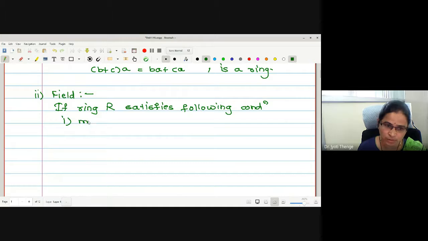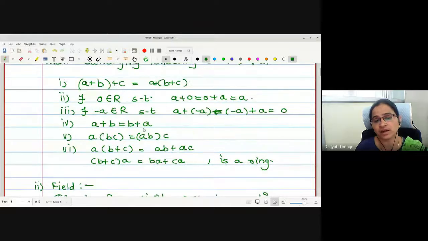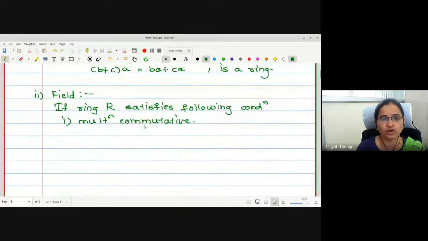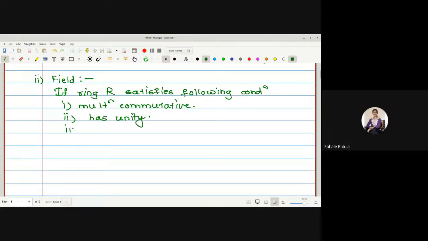What is first? Multiplication is commutative. Why am I writing multiplication commutative specifically? Because addition being commutative comes under the definition of a ring itself. So this is a commutative ring, meaning multiplication is commutative. As unity means what? Multiplicative identity.